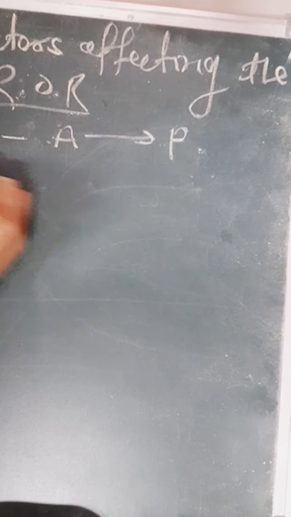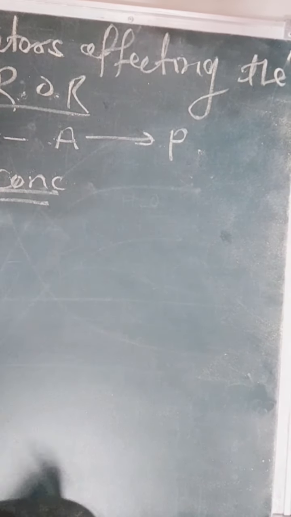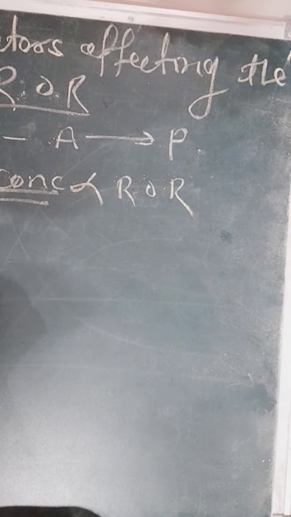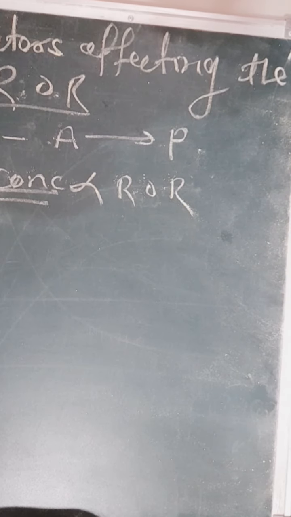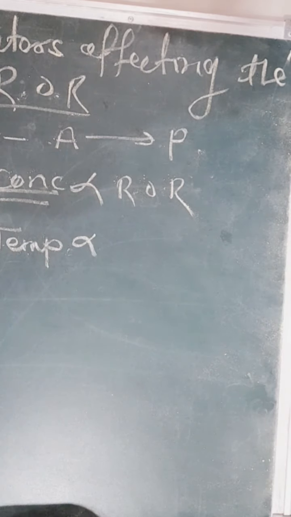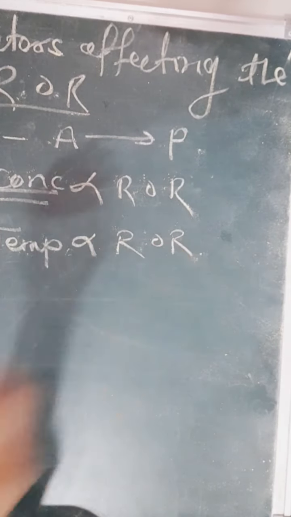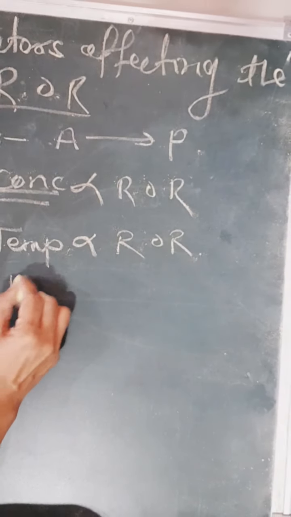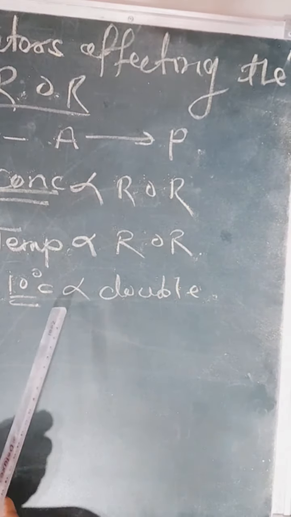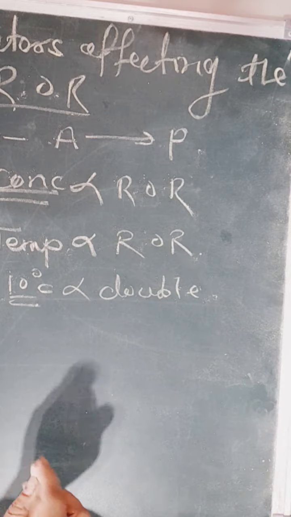The first factor is concentration. Dear student, in short, you should remember this. The concentration is directly proportional to the rate of reaction. Means what? If concentration of reactant is maximum, of course the rate of reaction is maximum or fast. Therefore, concentration is directly related to that. Then number 2 is temperature. Student, temperature is also directly proportional to the rate of reaction. Means what? If we increase the temperature by 10 degrees centigrade, the rate of the reaction doubles, and this point should be noted. Then third point, that is the catalyst.